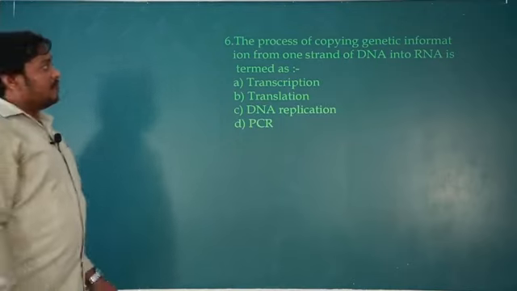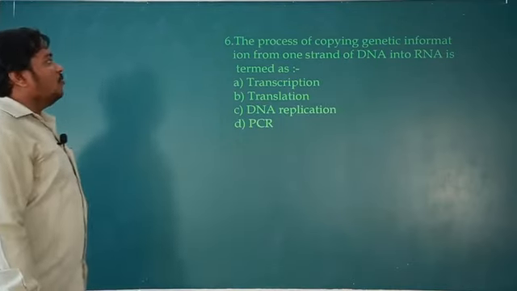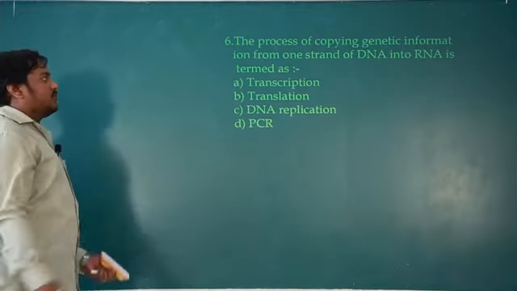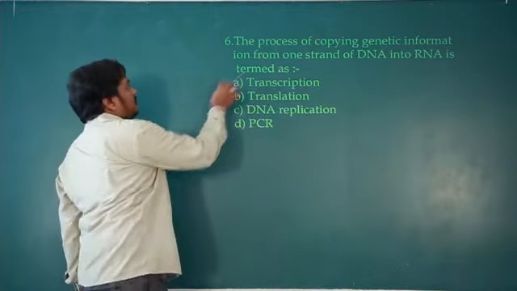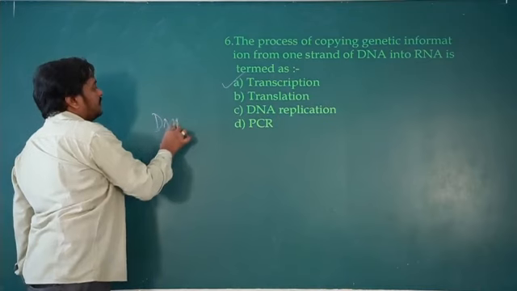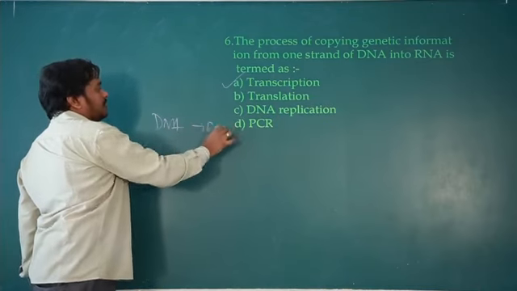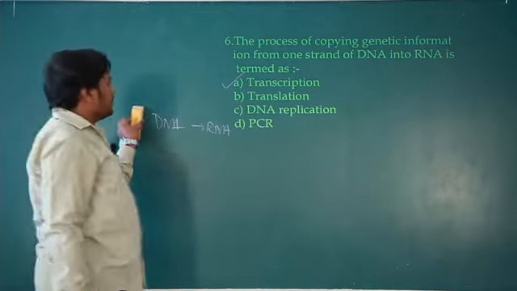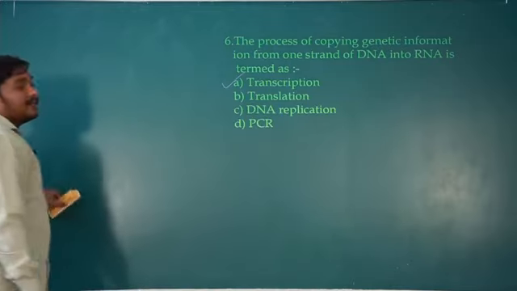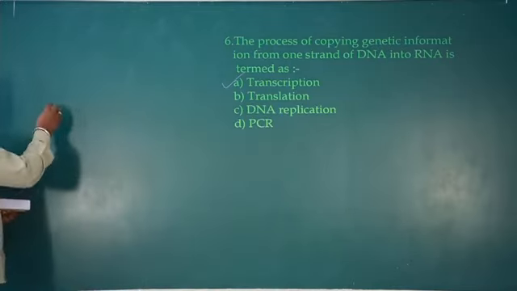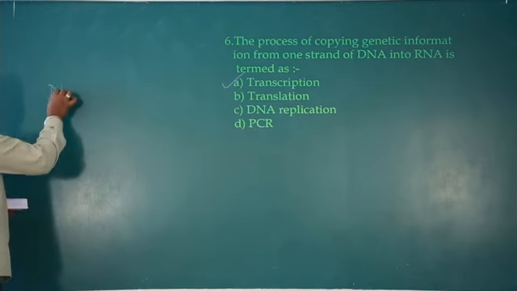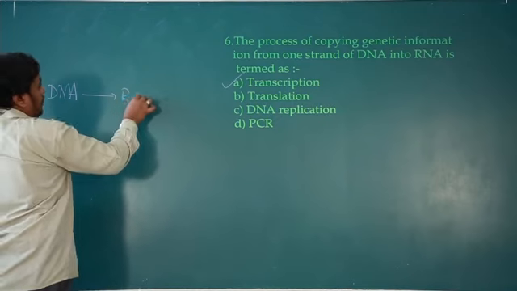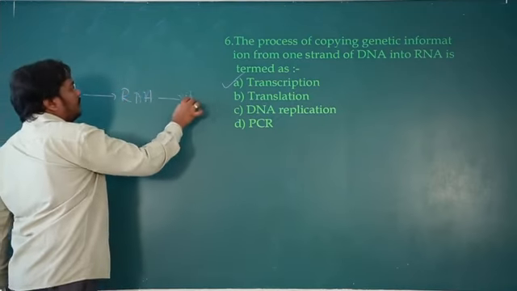The process of copying genetic information from one strand of DNA into RNA is termed as, so direct question, it is transcription. So DNA to RNA is transcription. So who proposed this DNA to RNA, RNA to protein? It is called the central dogma. Francis Crick proposed it. There is a flow of genetic information from DNA to RNA and RNA to protein.